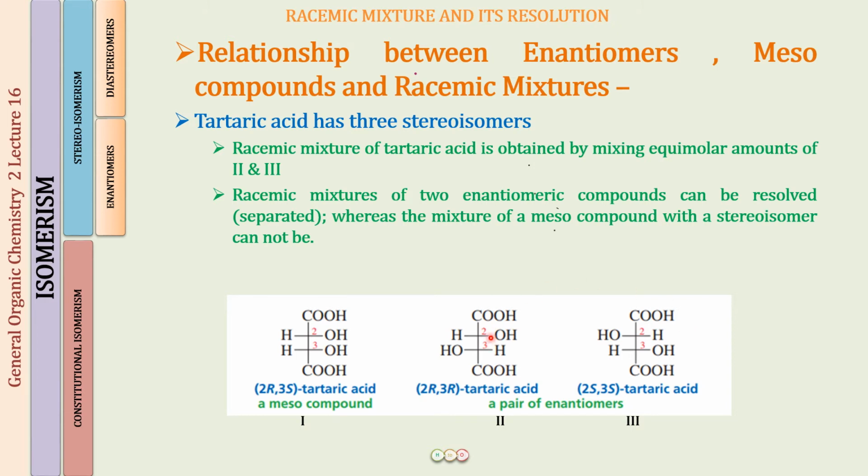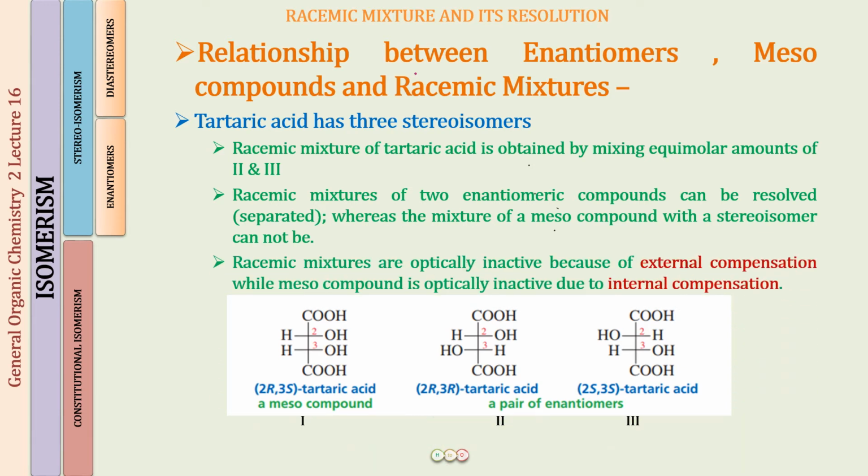So we can separate a racemic mixture into the two components, but we cannot separate a meso compound and its stereoisomer from a mixture. Another very important difference between racemic mixture and meso compound, please be very attentive. Both of them, you know, are optically inactive. The racemic mixture is optically inactive and the meso compound is optically inactive. But the difference is the reason for their optical inactivity.